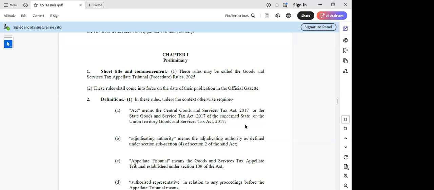Yes, but we have something called the principal bench also, where if there is a matter of place of supply, then it will go to the principal bench. So is it not that some provisions are also there in the IGST Act which can be litigated? So why was the IGST Act not referred to, or only for procedure do we have to refer to the CGST Act? No, madam. What I'm saying is, see, these rules are under the CGST appellate provisions.